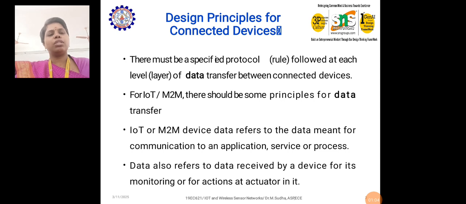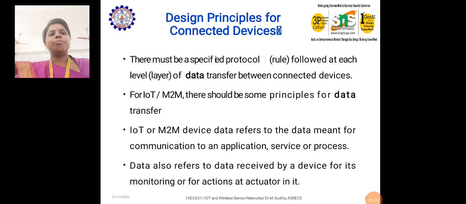We all know what the seven layers are: application, presentation, up to network, transport. We have several layers, and in each and every layer we have certain rules and regulations for data transfer, right? For IoT as well as M2M communication, we discussed what M2M is: without the internet we can do machine to machine communication. The main purpose is monitoring and control. Also, with the usage of the internet, it will be connected in the industry.